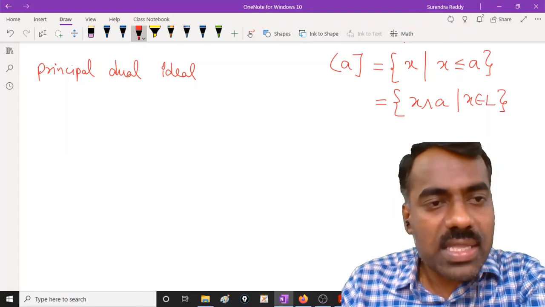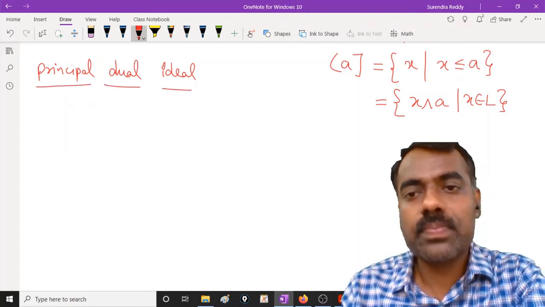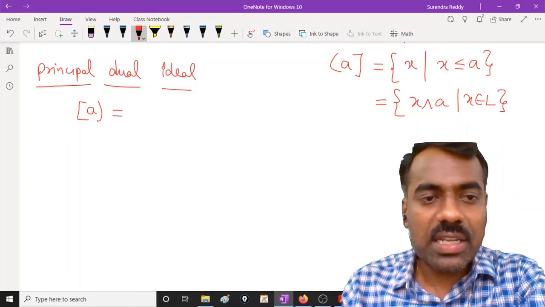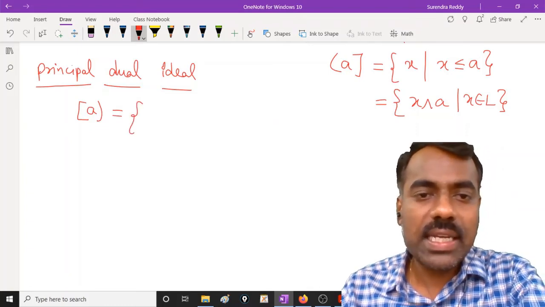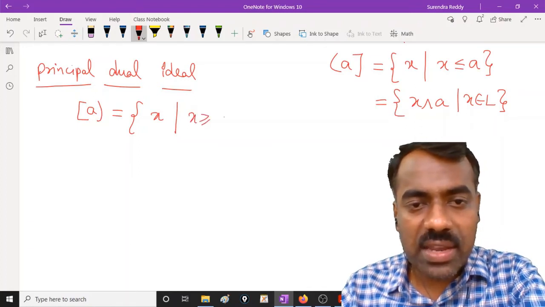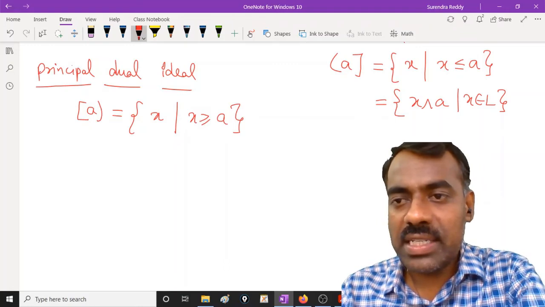Now in the same line, how can you define the principal dual ideal? This will be denoted by this notation, which is also reversed, okay? That shows that some x will be here if x is greater than or equal to a. Just reverse this relation.